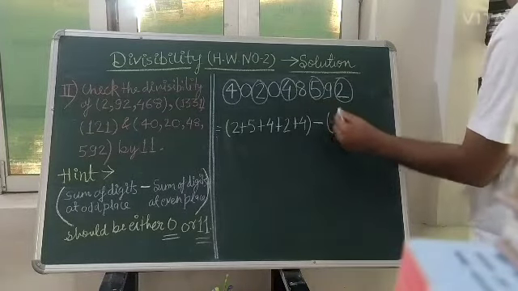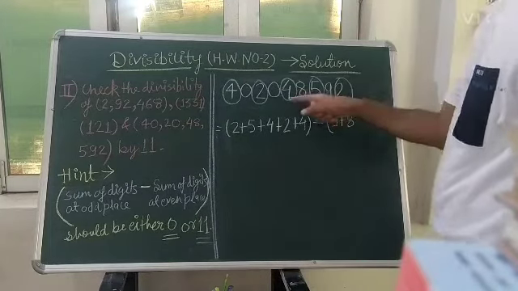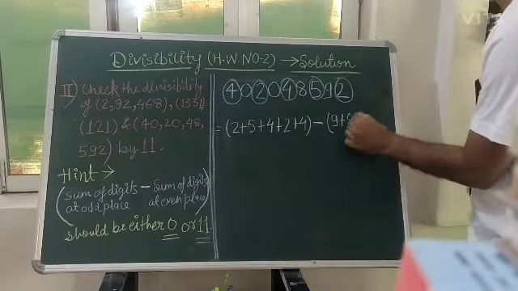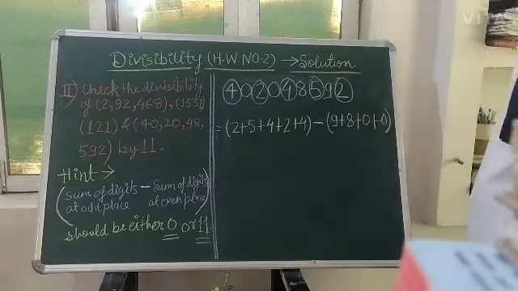So those numbers are 9 plus 8, 9 plus 8 plus 0 plus 0.